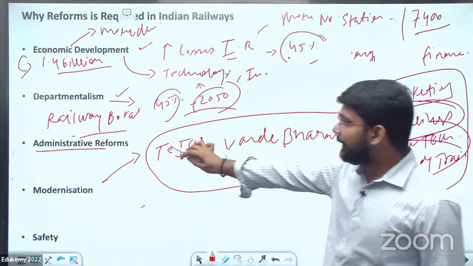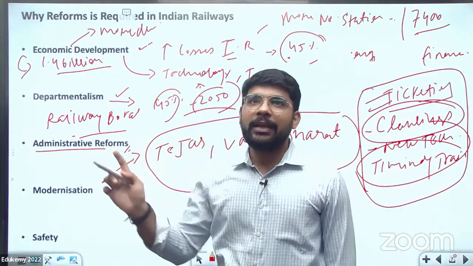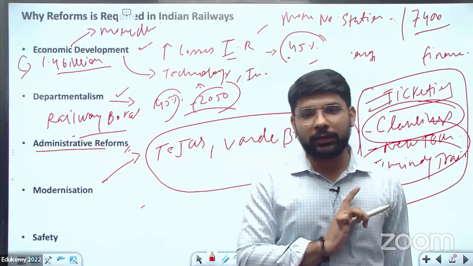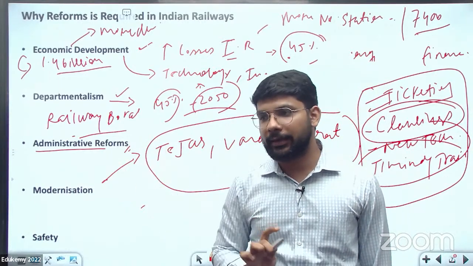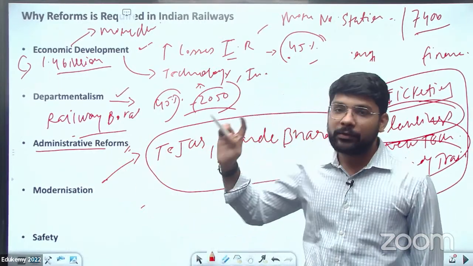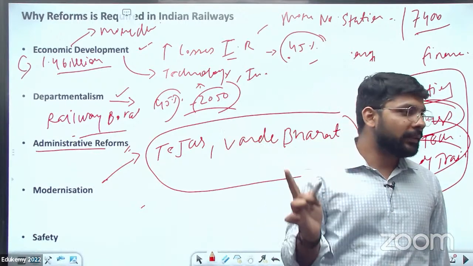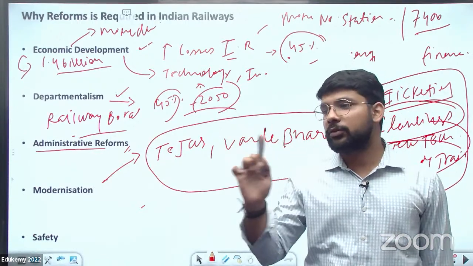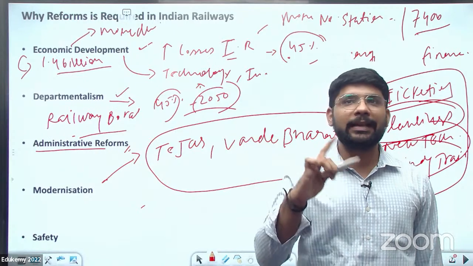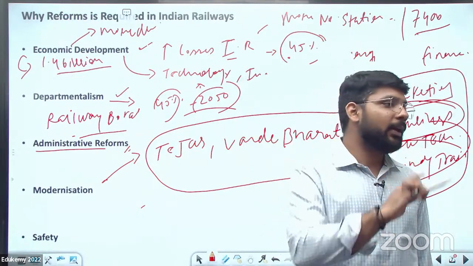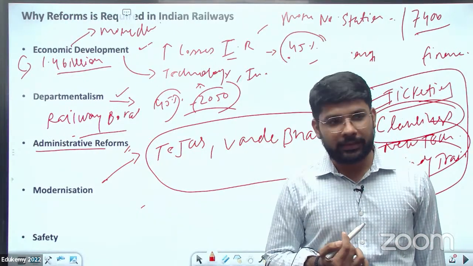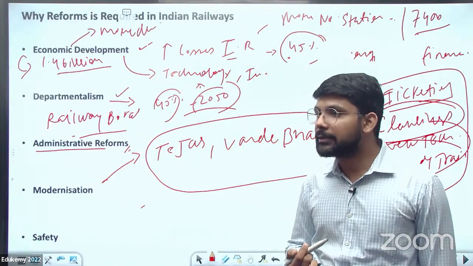So administrative reforms are required. We need to separate the core area of the administration from the non-core area, so that the railway can be specifically focused on running the trains, specifically focused on freight, because freight is the area from where the railway can get the maximum amount of finance. Yes.